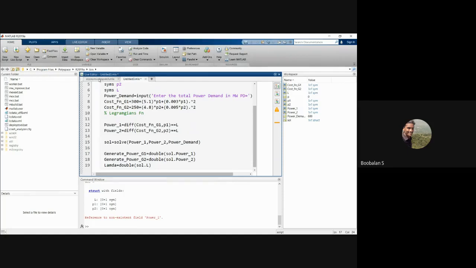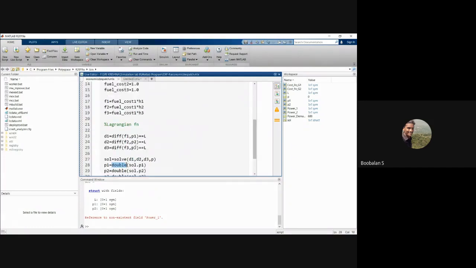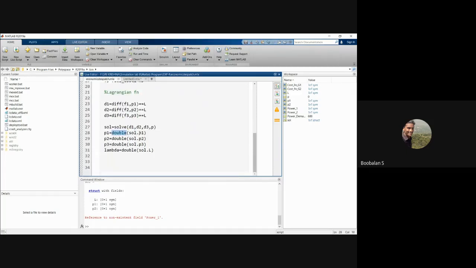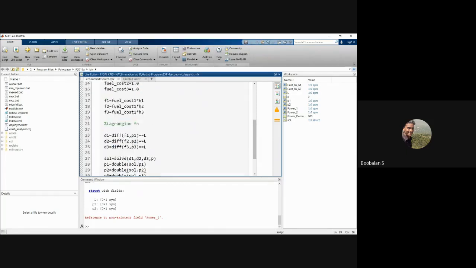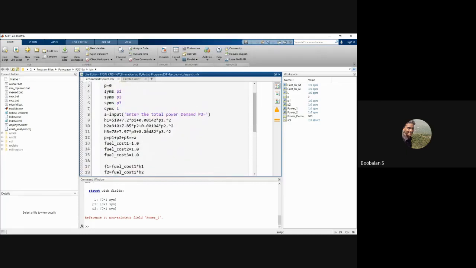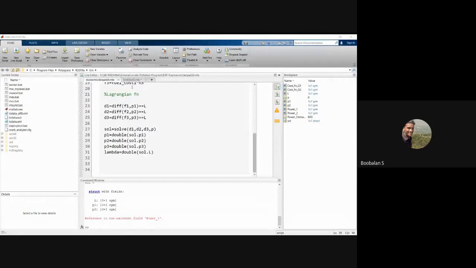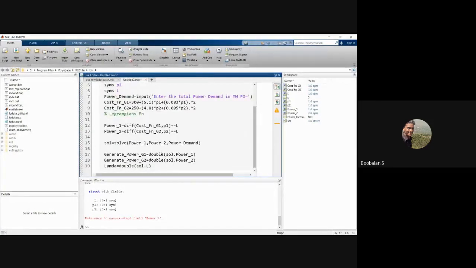So the previous work, the same thing that I just used over here. Differentiate function and equal to L double of solve dot P1. Actually P1, let's see, I think we need to use a simple P1, this is not a differential equation.